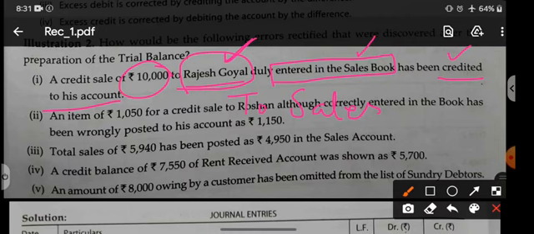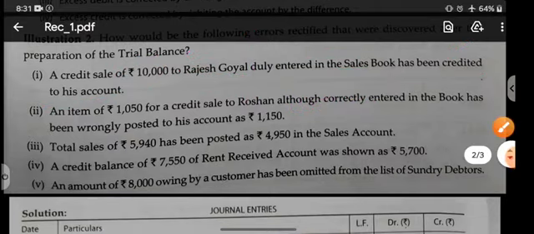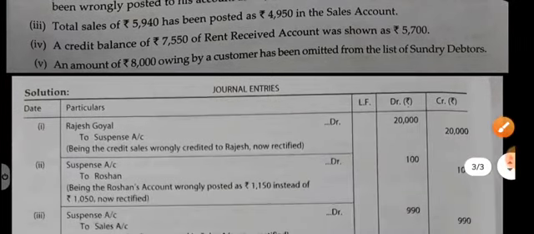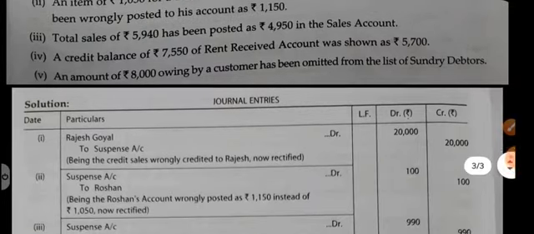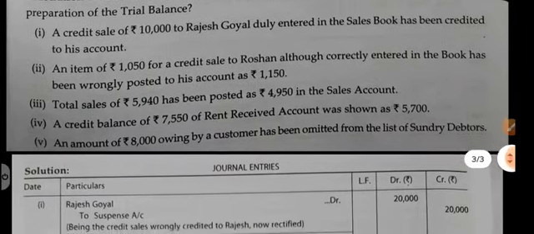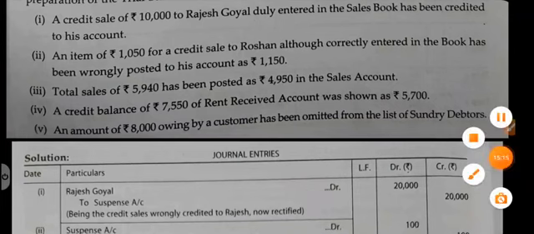So if you write 10 only on the debit, what will happen? The amounts will only get cancelled, but we don't want to cancel the amount. We want 10 on the debit also. So now you should debit Rajesh by double amount. So you can see the solution: Rajesh debit to suspense. So this is the solution of the first point. These are similar types of errors that we have done in the previous question.